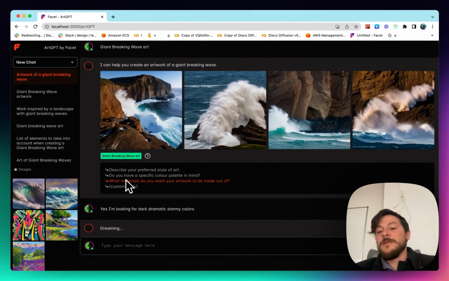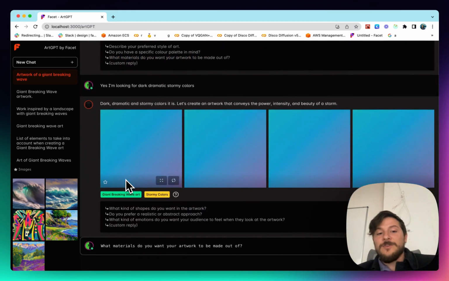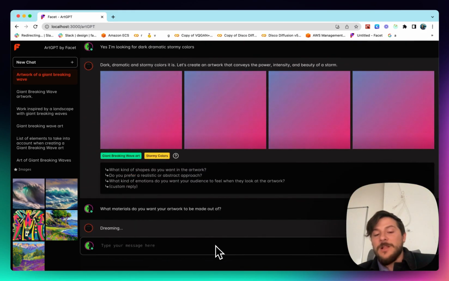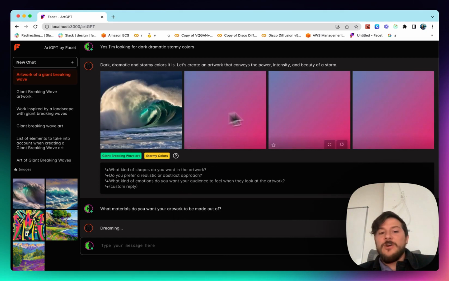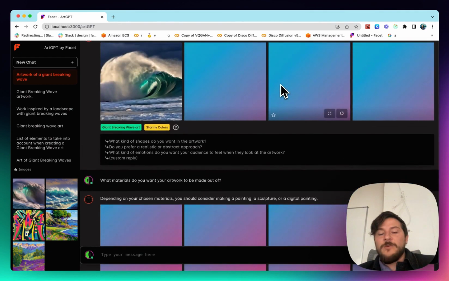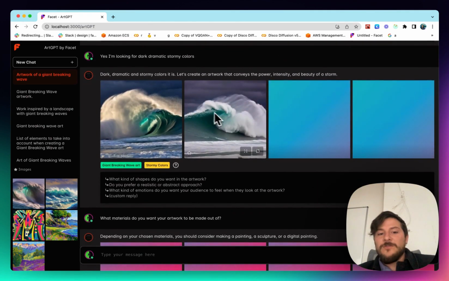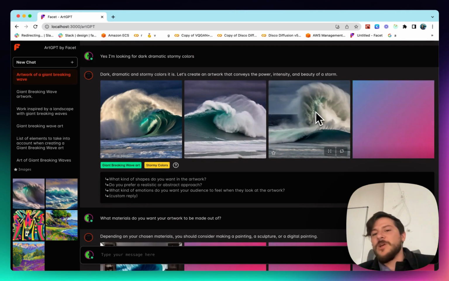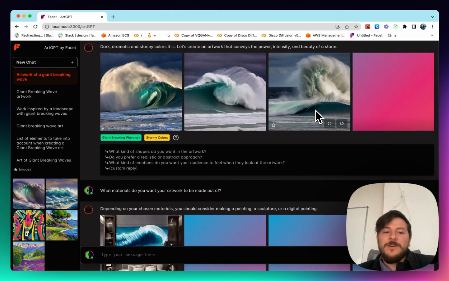That's one way to respond, is we can type things in ourselves. Another way we can respond is, instead of being forced to type our own chats, we can just click, and you'll see it was typed very quickly into the bottom for me, and then that message is sent back to the robot. So it'll respond to its own questions. Now we'll see our results coming back for the dramatic stormy waves. These are looking a bit more contrast, a bit more emotional, lots of explosion, very big fans coming up. It's starting to get very nice.